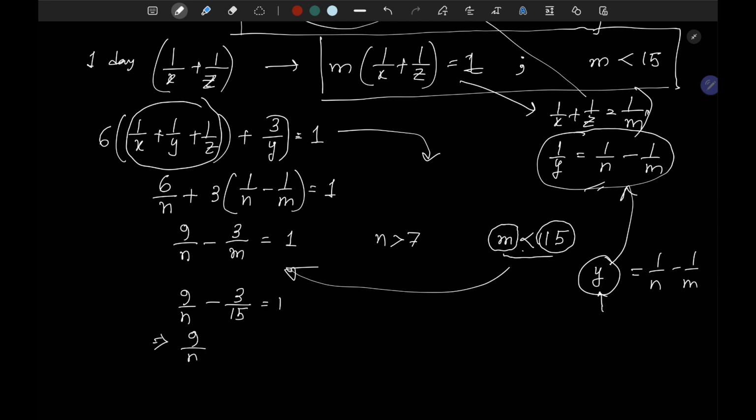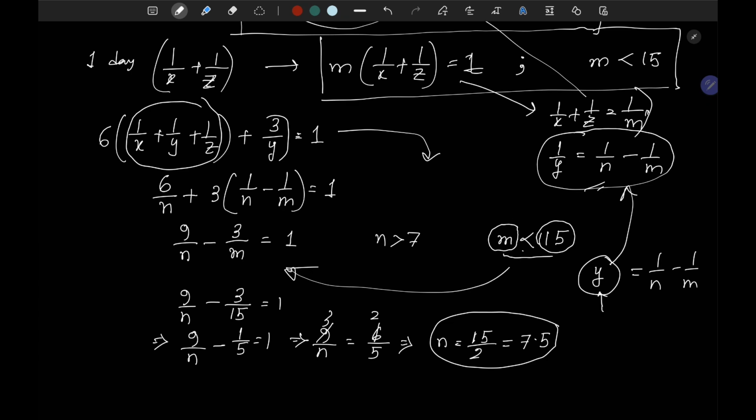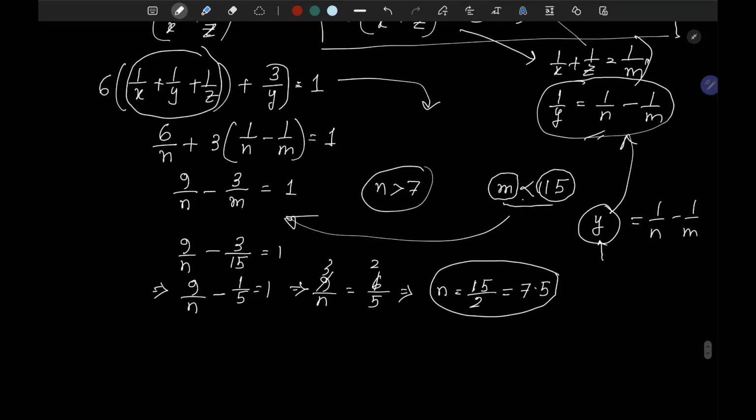That gives you 9 by n minus 1 by 5 equal to 1, or 9 by n equal to 6 by 5, or my n becomes 15 divided by 2, which is 7.5. Does it satisfy the constraint of n? Yes, n is greater than 7. We have no issue with that.